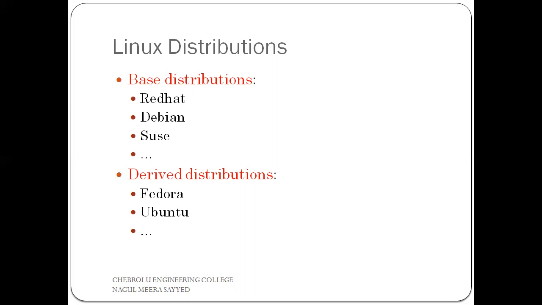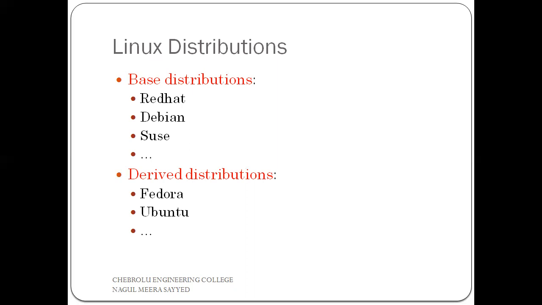Here Linux distribution is our topic. There are different types of Linux distributions, which are simply different flavors of Linux. For example, if you take the Windows operating system, the different flavors are Windows 95, Windows 98, Windows 2000, Windows Service Pack 1, Windows XP, Windows Vista, Windows 7, Windows 10, like that. Similarly, there are different distributions of Linux.